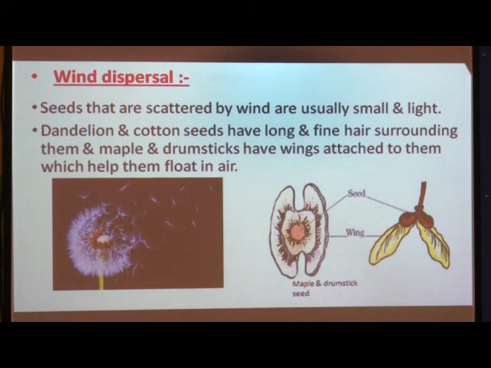Because they have a wing-like structure attached to them. Here you can see the wing-like structure. This is the seed and this is the wing-like structure attached to it, and that helps it to float in air. So, in these two ways, either by long fine hair or by wing-like structure, seeds get dispersed by wind.